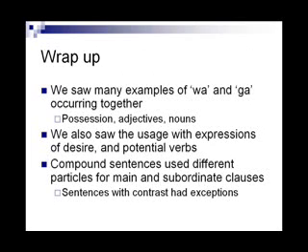Now let us wrap up. We saw many examples of wa and ga occurring together. The applications to indicate possession, adjectives, relationships, desires, potential were discussed. The basic ideas are still similar. Wa first, ga later. Wa as topic marker, ga as specific identifier. Wa focusing on what follows, ga focusing on what precedes. Compound sentences have two classes. Ga is identified with the subordinate class. However, when there is an implicit or explicit contrast, wa is used.